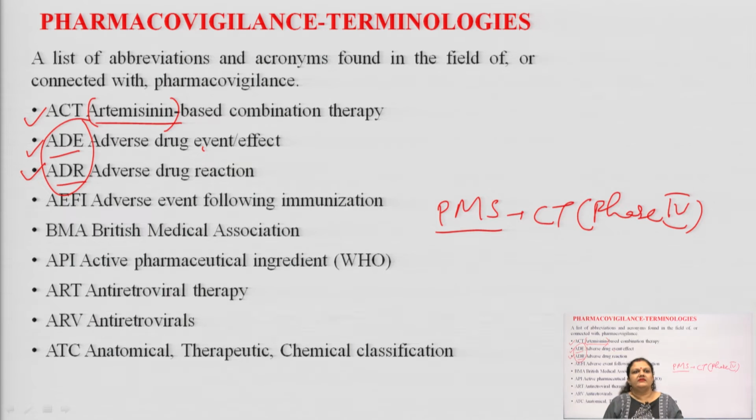And the second term is ADE. Students, ADE is adverse drug events, or sometimes it is also known as adverse drug effect. So it is different from ADR. How? I am telling you: ADE is not directly related to the pharmacology of the active ingredient of the drug moiety. For example, I will give you one example.